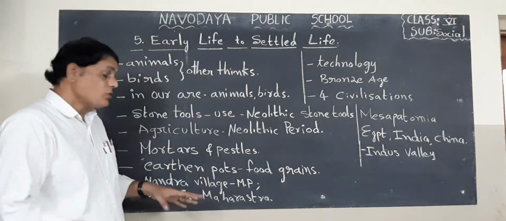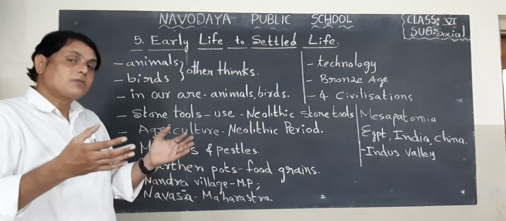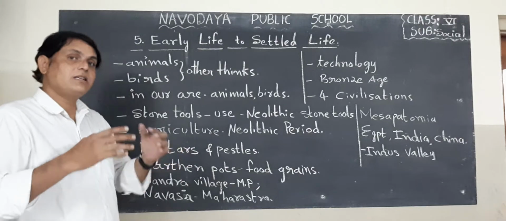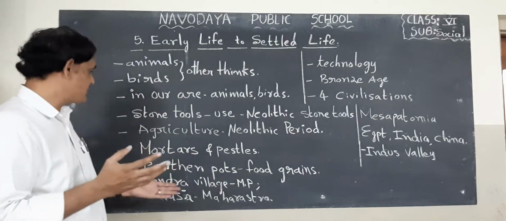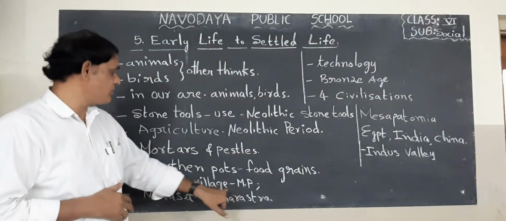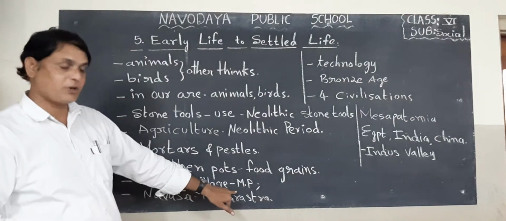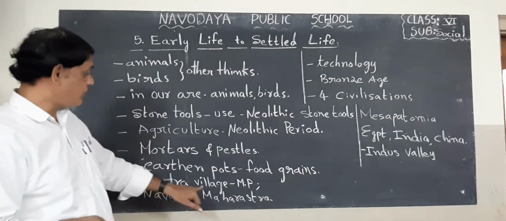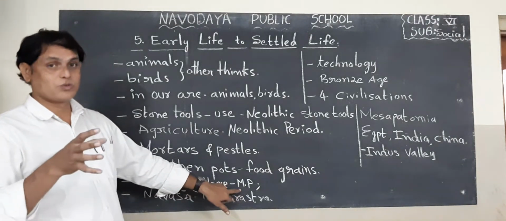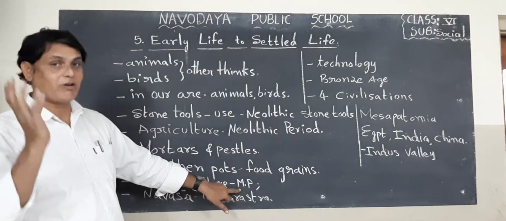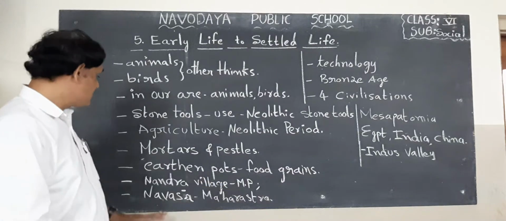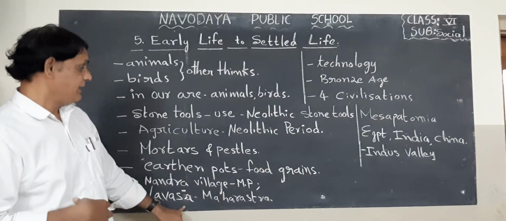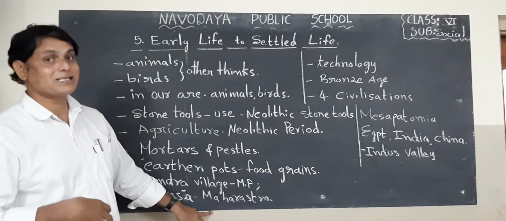Next, we can find these stone tools in some areas. For example, in Madhya Pradesh, there is one village. What is that village? Nandra village. We can find stone tools made by our ancestors there. Next, Navasa, located in Maharashtra state.